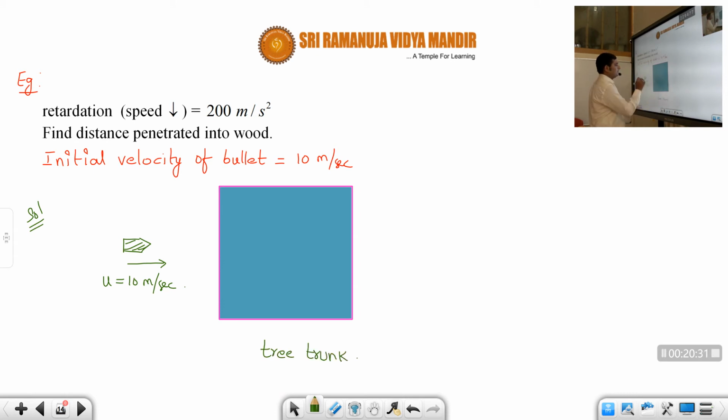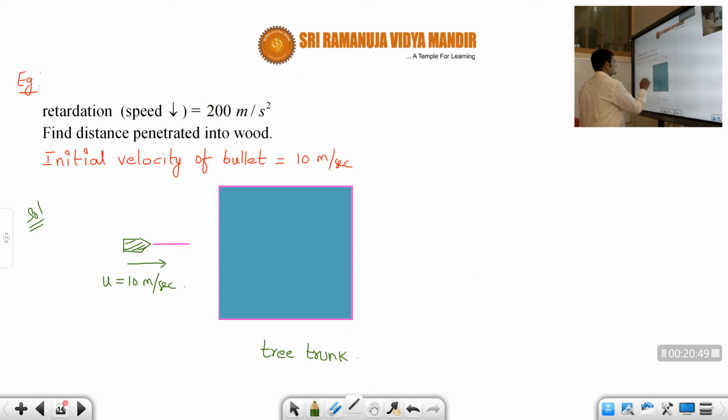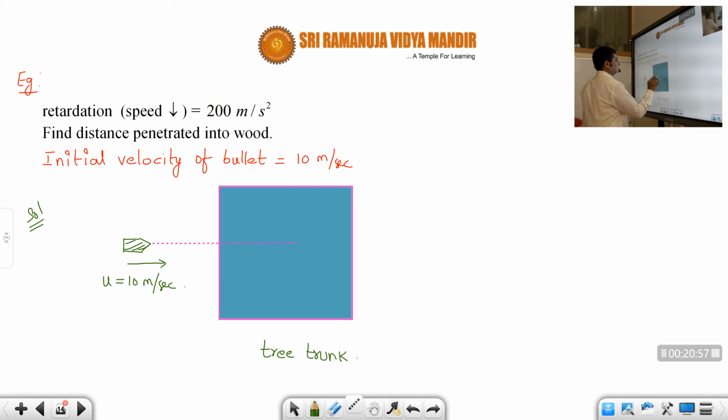Now what will happen when this object moves like this? If the velocity is very high, then it may cross the tree trunk and go that side. Suppose assuming that the tree trunk width is very large. So it will travel like this, like this, like this.